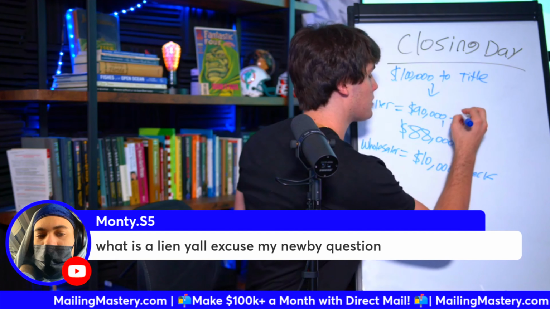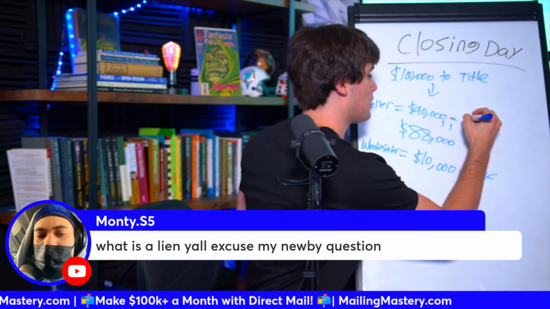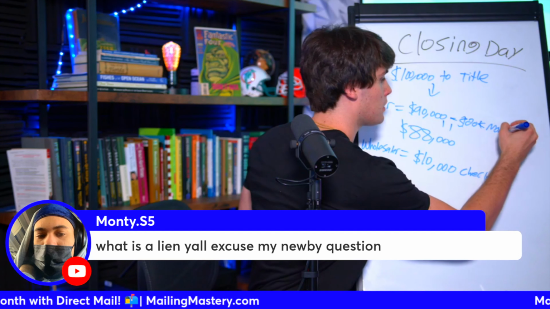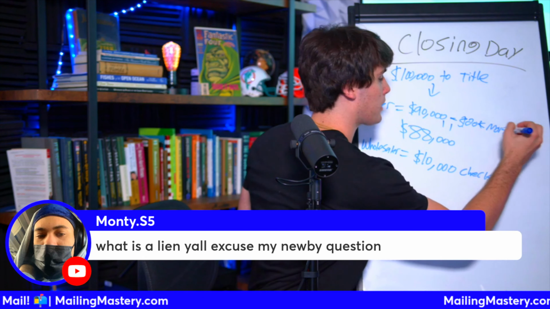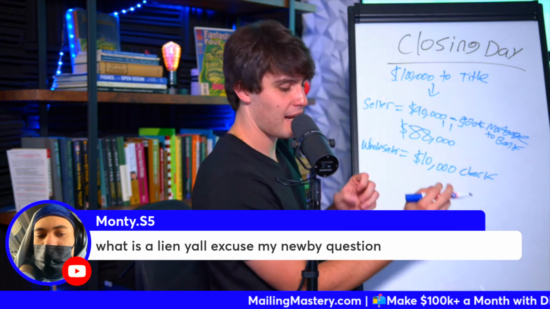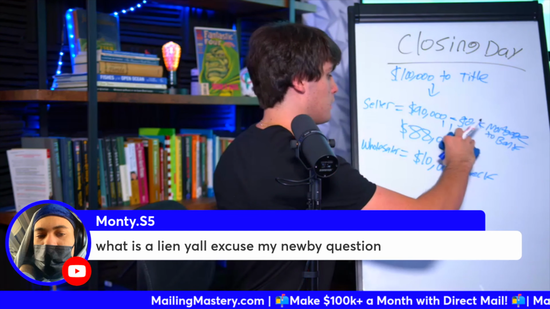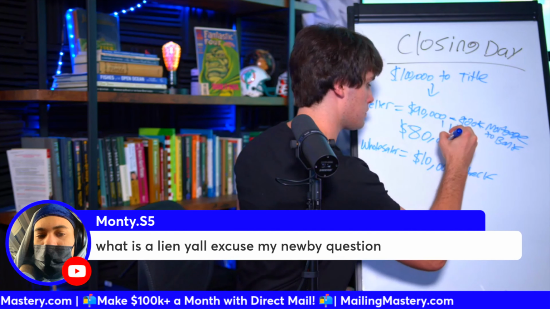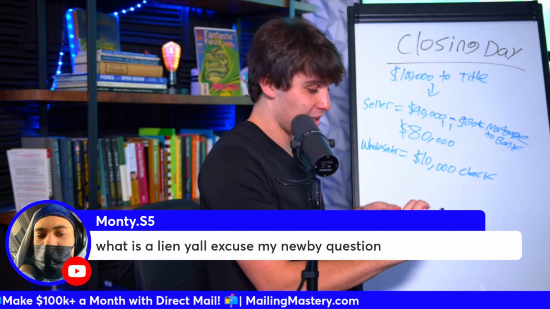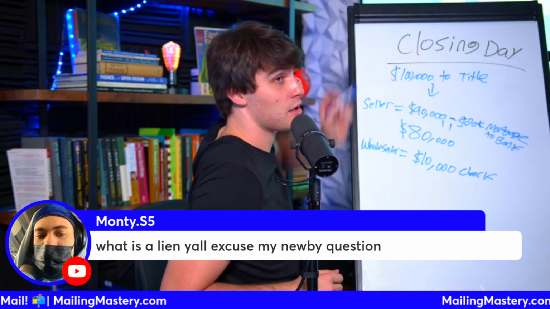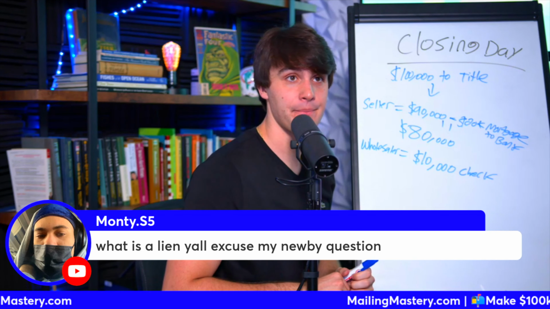So minus $20K mortgage to bank. That means they're just going to net $80K. So this doesn't affect the wholesaler at all. It affects the seller, how much money they're going to get at the end of the day.